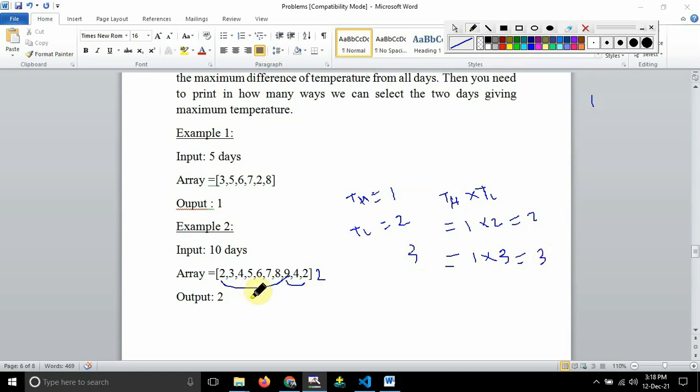So like this. Let us say 9 is here again, guys. Now the 9 is again coming over here. So what are all the possible ways?